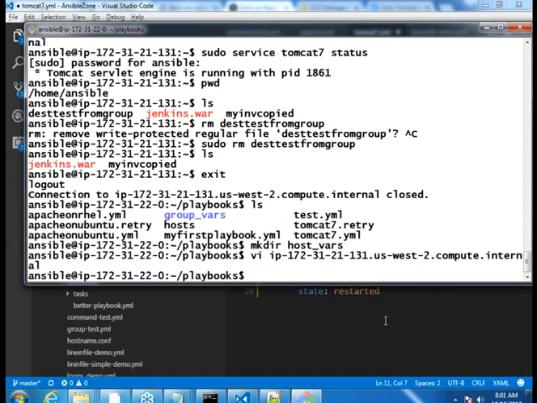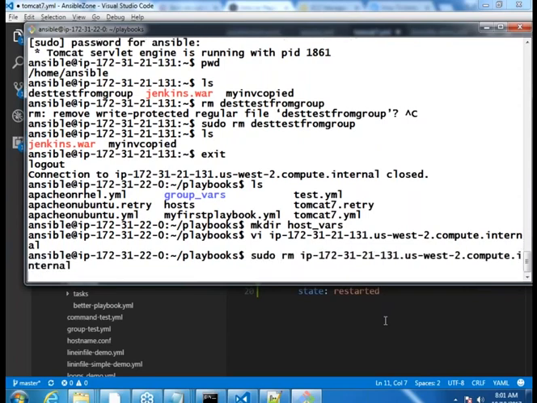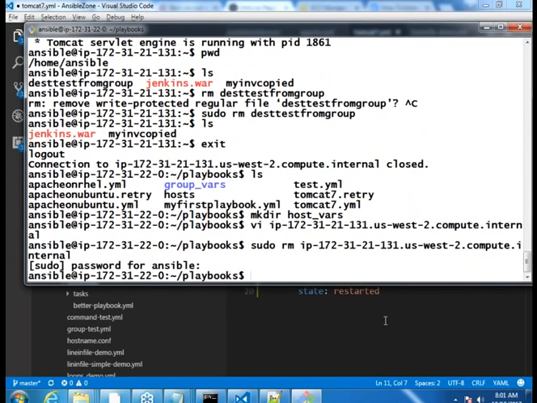So let us just look at the file again. We will do cat and we would be able to know it. Anyway, we have created the file at the wrong place, by the way. It has to be in host_vars. I have created it in the playbooks folder. So rm. Okay. So cat